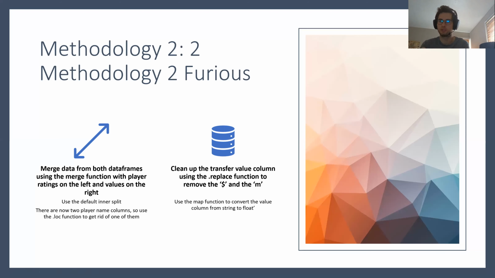After that, I used the replace function to manipulate the strings in the value column to remove the $ sign and the M, because all the transfer values were represented as, for instance, Messi's was $130.00M, so $130 million. So I got rid of the $ sign and the M, and I converted all the strings to floats.